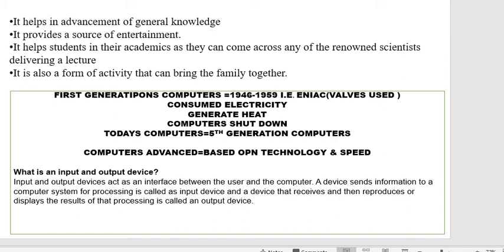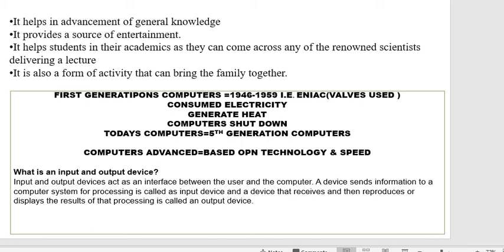So here I have given an explanation of how it has changed from the first generation till now. The spelling of generation here is wrong, so just correct it and write the correct spelling in your notebook, right? The first generation computer is 1946 to 1959, that is ENIAC, okay? And valves were used in those computers. What is the disadvantage or drawback of that type of computer in comparison to nowadays computers? They consumed a lot of electricity, generated heat, and computers shut down.